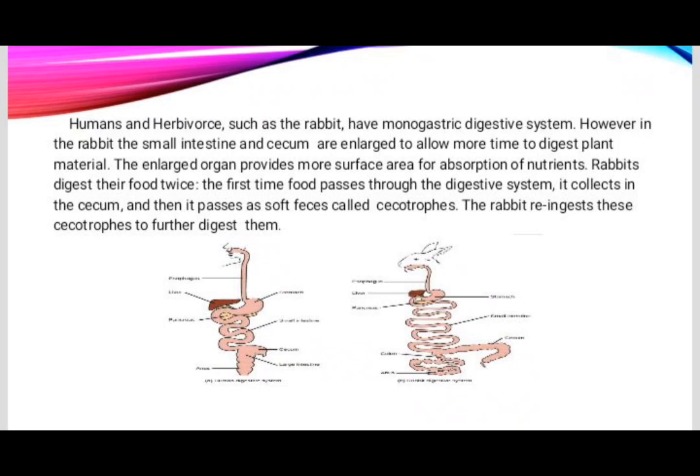Rabbits digest their food twice. The first time food passes through the digestive system, it collects in the cecum and then it passes as soft feces called cecotropes. The rabbit re-ingests these cecotropes to further digest them.